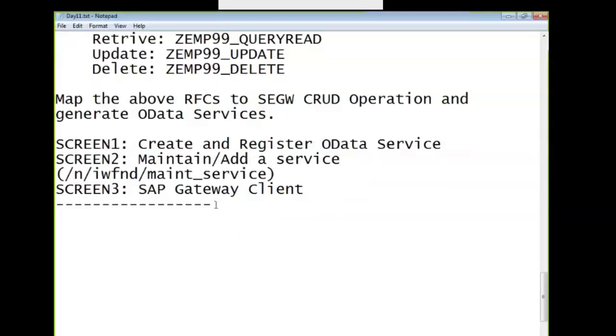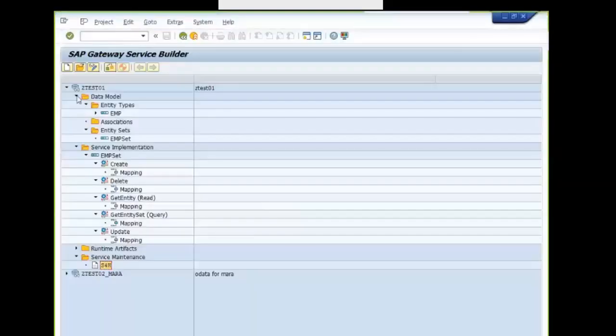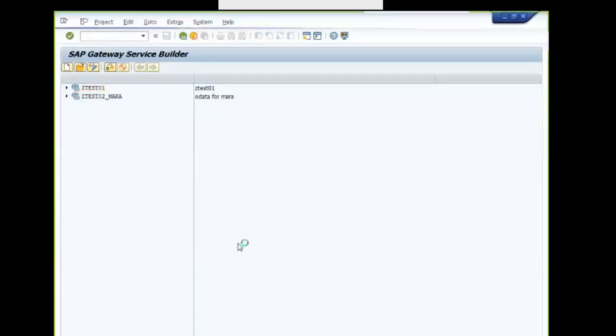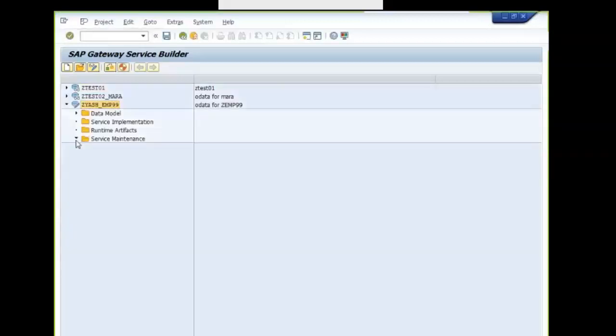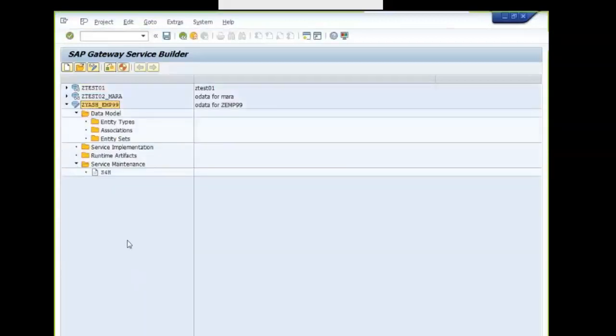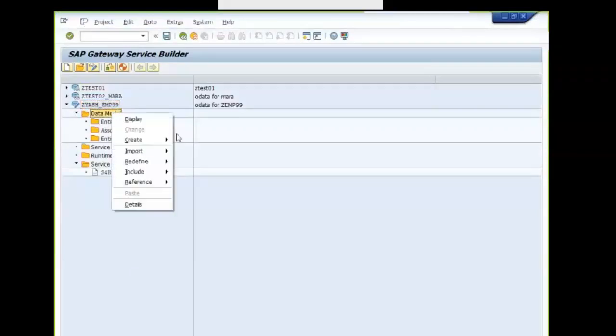We'll quickly create the project now. New project. I'll just write C yash EMP99, Go data for the EMP99. So there are two ways. Right click on the data model, import RFC. You can directly import the RFC. I'll go a little bit lower version.